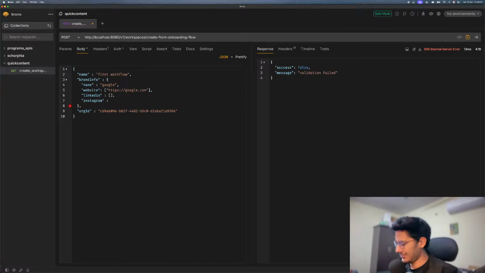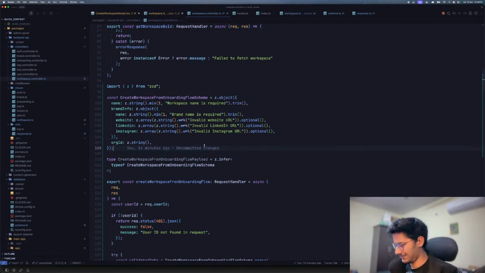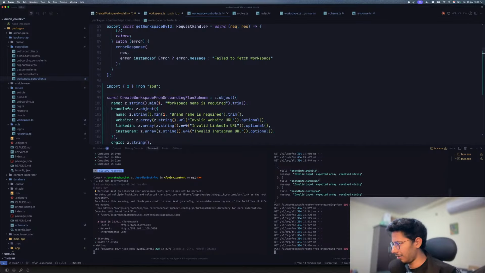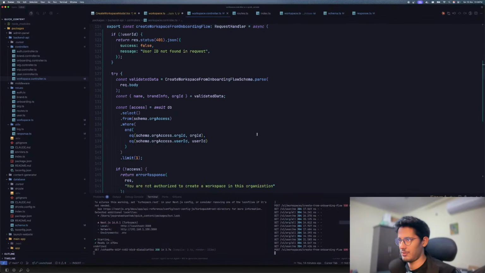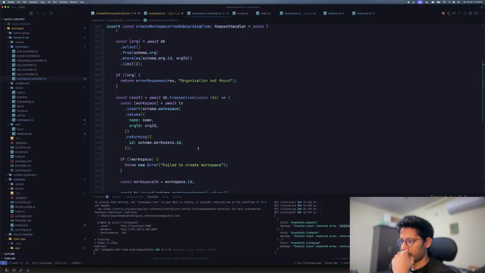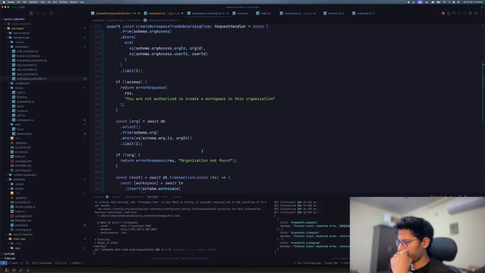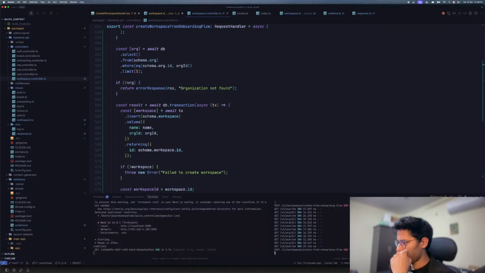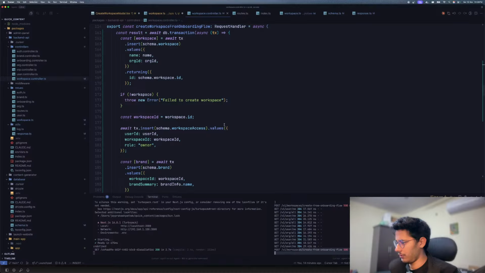Okay. Let's go here. Let's make this empty and put in something like http google.com. Let's see if this works. We have an internal server error. Something crashed in our backend. Let's see what crashed. It says expected an array, received a string. So it was expecting an array but received a string. Why did that happen? brandInfo.website. But wait, this failed with a 500. What was the error? Why did it fail?